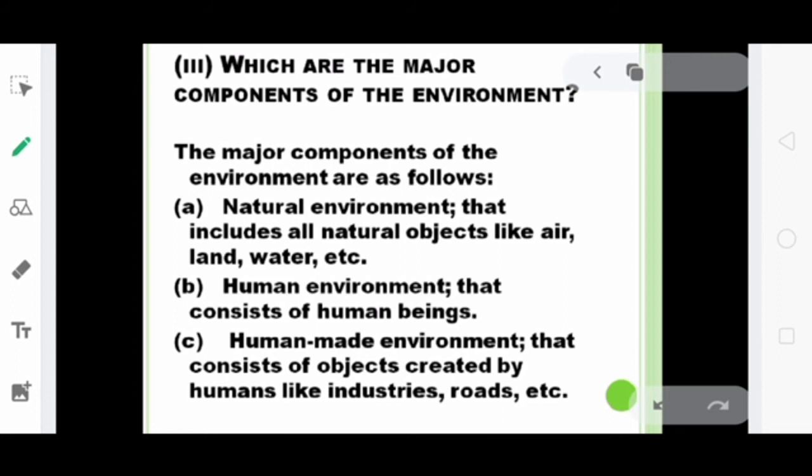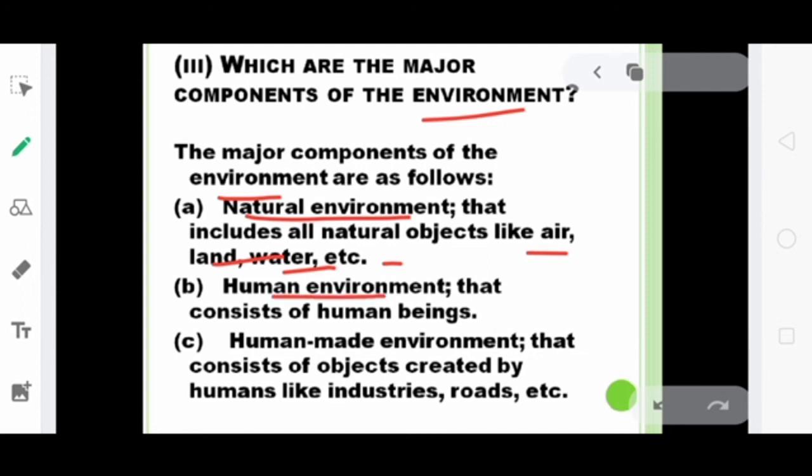Third question: which are the major components of the environment? The major components of the environment are natural environment, that includes all natural objects like air, land, water, etc. that make up the natural environment. Second component is human environment.